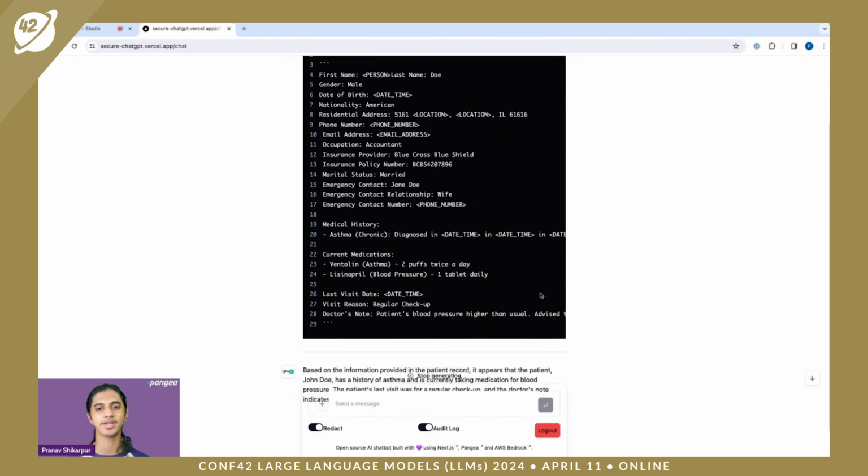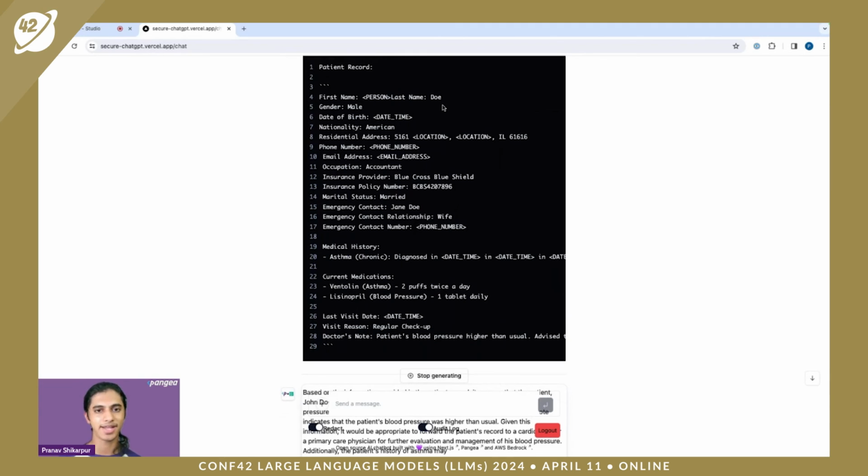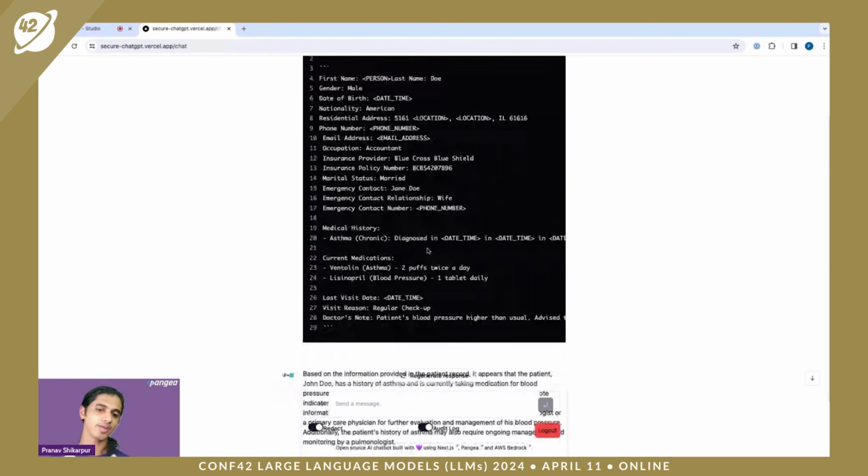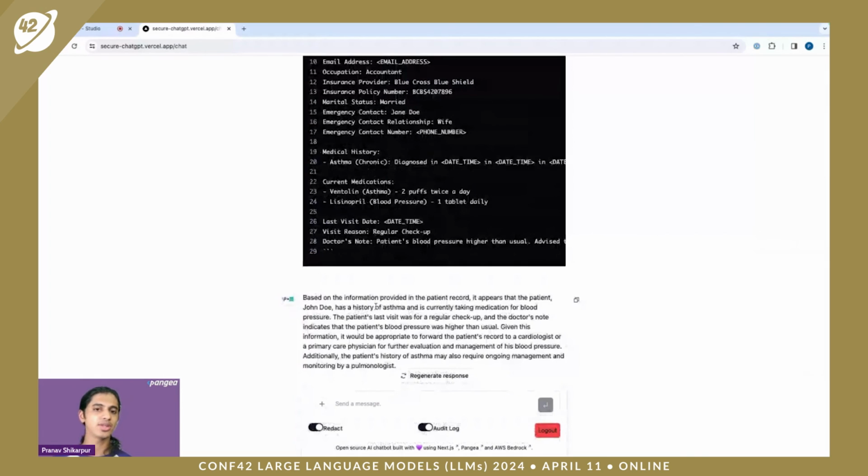Right over here, you see that the person's name got redacted, the location of the person got redacted, the phone number, email address, and a lot more data. And it's still able to summarize the patient data pretty well. So what this portrays is that even in sensitive data use cases, you can still redact a lot of the personal data, the PII and the PHI, from the data that you're inputting, and still perform pretty well as a chatbot.